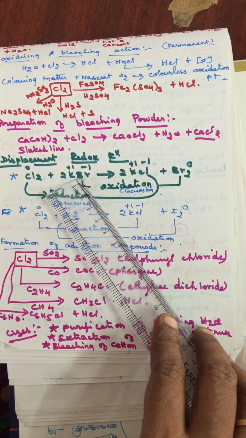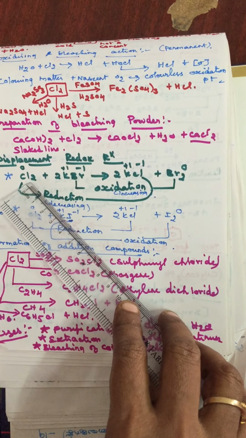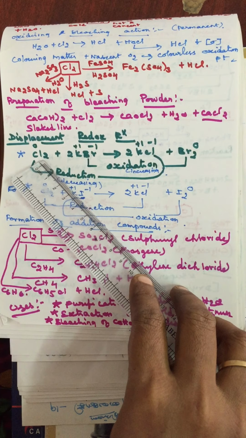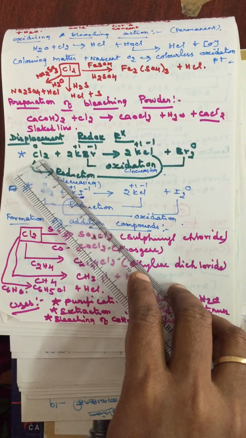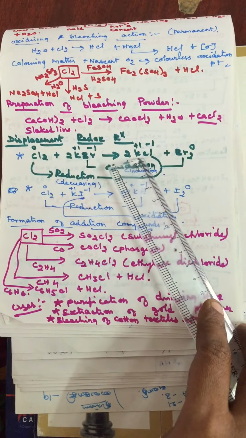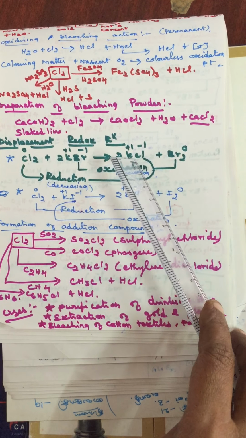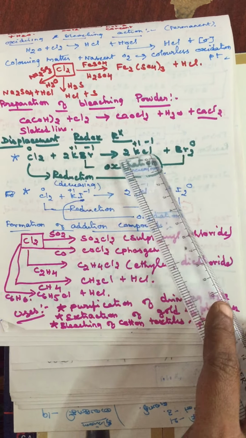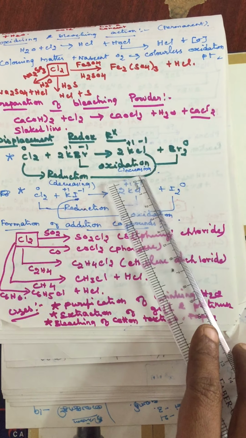Therefore this is called displacement reaction. Here chlorine in its molecular form has 0 oxidation state, whereas in potassium chloride its oxidation state decreases to -1. So the reduction reaction takes place.